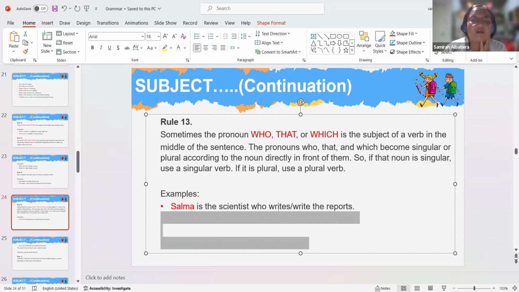Okay, Salma is the scientist who writes the report. So what correct verb are we going to use since Salma is a singular subject? Is it write or writes? Without S. Who, right. Without S.